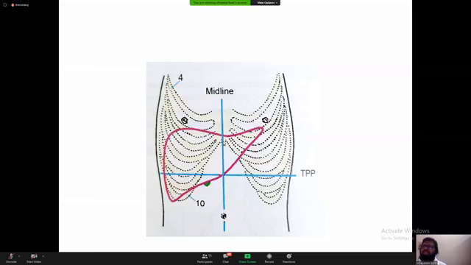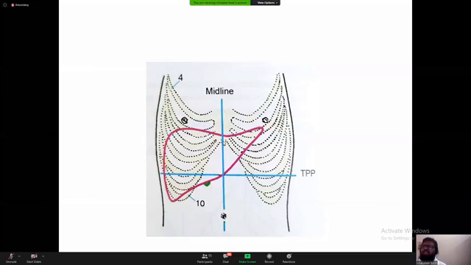So these structures are so close to each other, and there is a space called the hepatorenal space, or renal recess, and there are other subphrenic spaces. That means the liver is surrounded by some spaces. This is called subphrenic. Why is it called subphrenic? The reason is very obvious, because it is below the diaphragm. Why is it called hepatorenal? Because it is between the liver and the kidney, and it usually lodges all the fluids, because it's the most dependent part when we lie down.